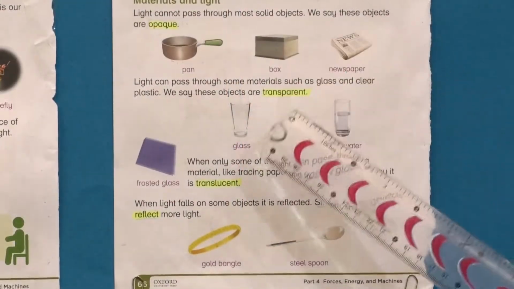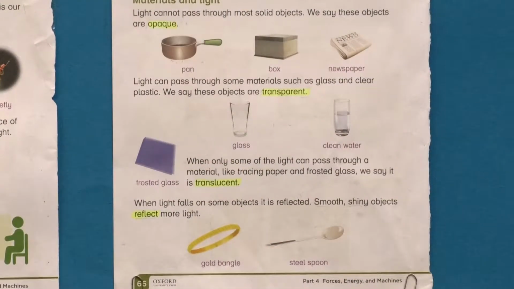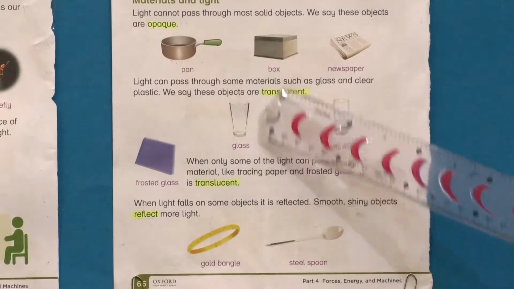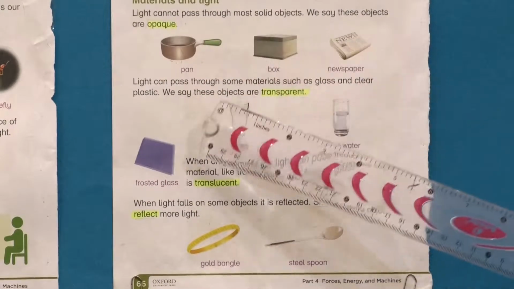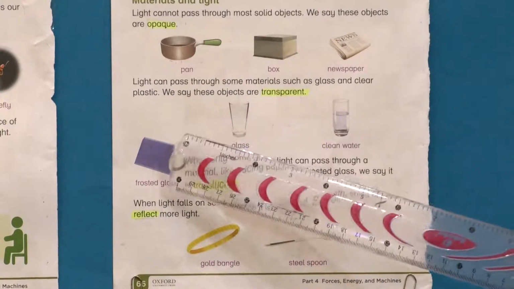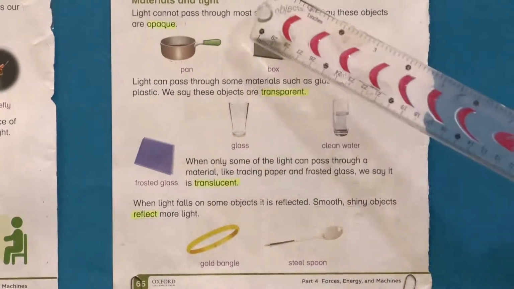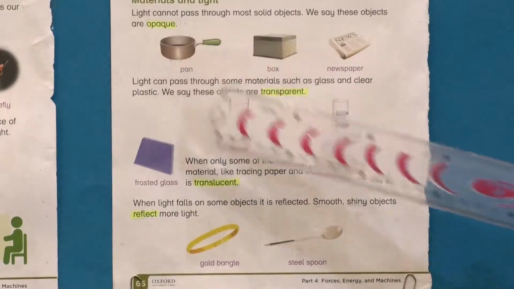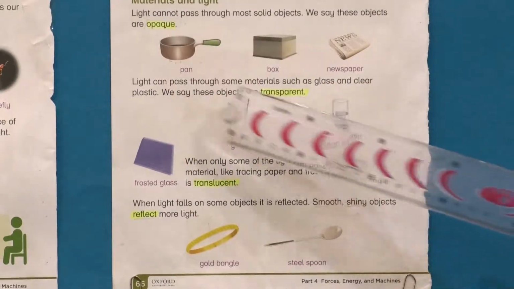Okay students, let's learn about materials and light. There are different types of material: through which light can pass, through which light cannot pass, and through which light can pass partially. So here we have to discuss those materials. The first one is opaque. We will talk about opaque materials.